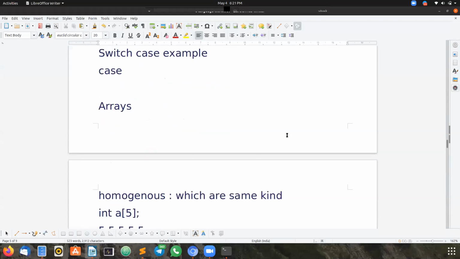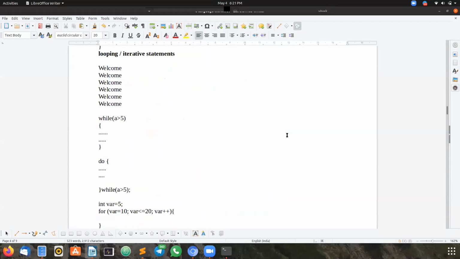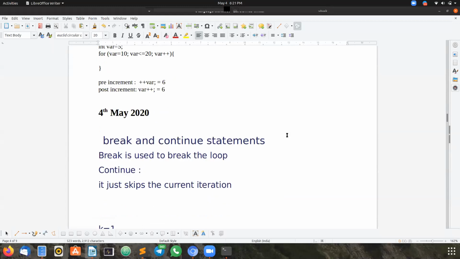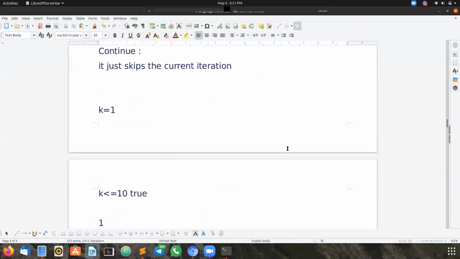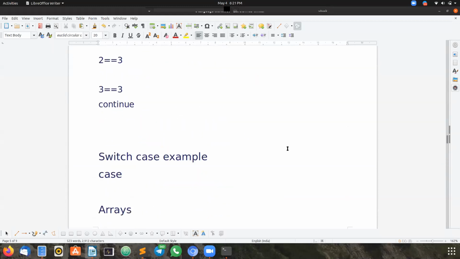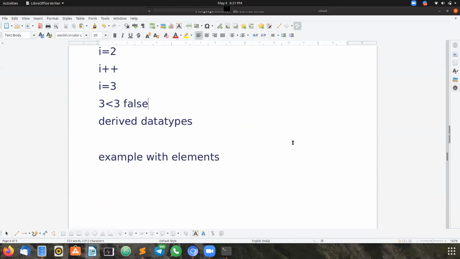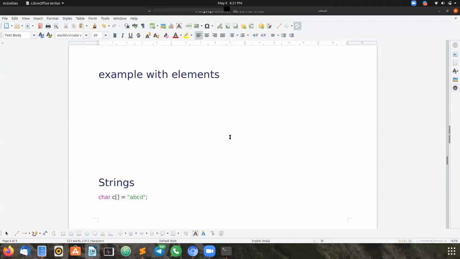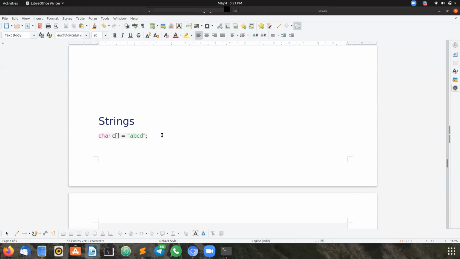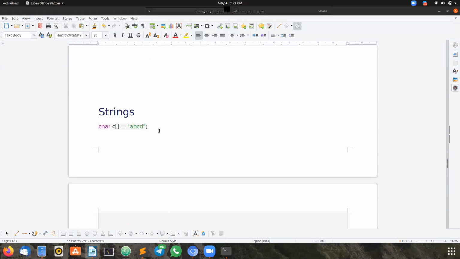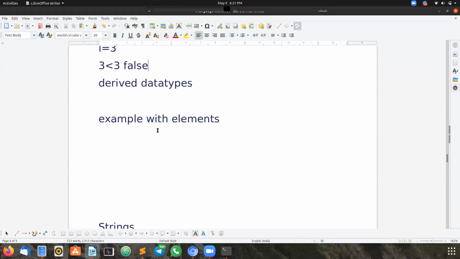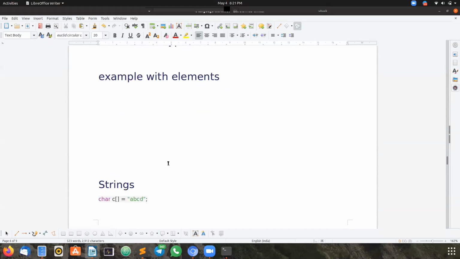So what we have discussed today is break and continue statements with their use, switch cases, and arrays. Tomorrow we'll discuss strings, because strings depend on arrays. That's why I taught you arrays first. Tomorrow we will discuss strings and pointers.